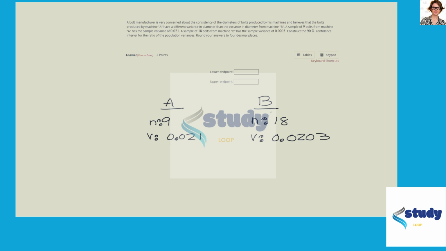So, confidence interval, variance ratios. So it's a 90% confidence interval. So 9 and then 18. Sample variances is 0.021 and 0.0203.